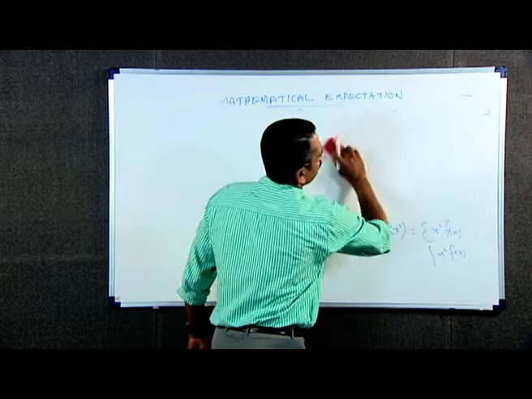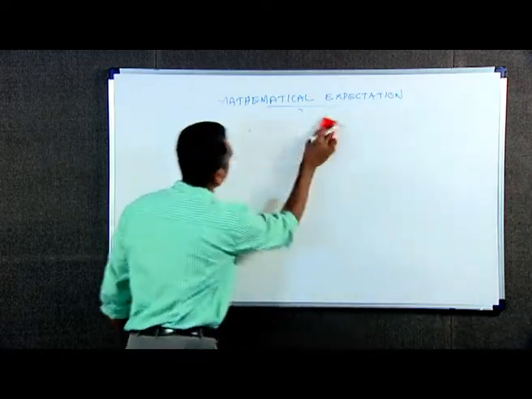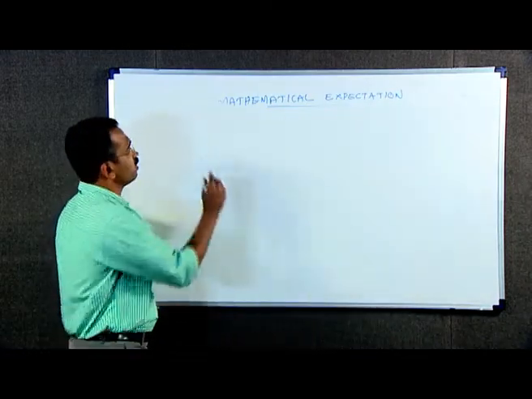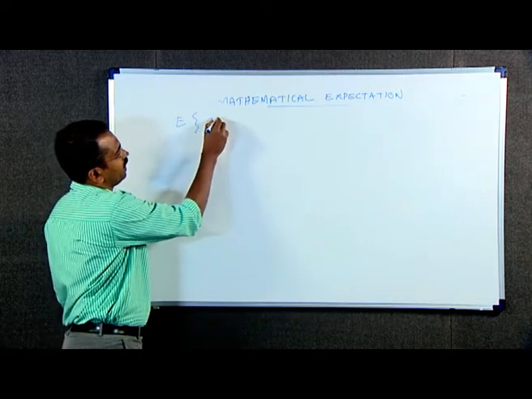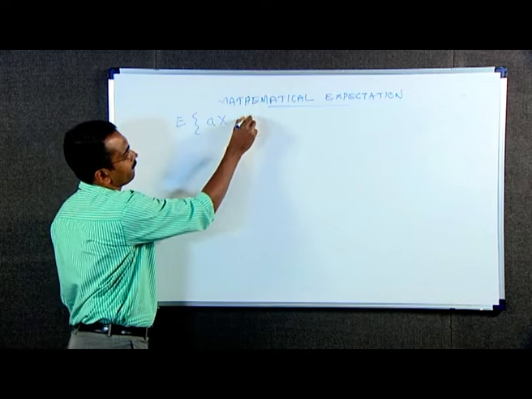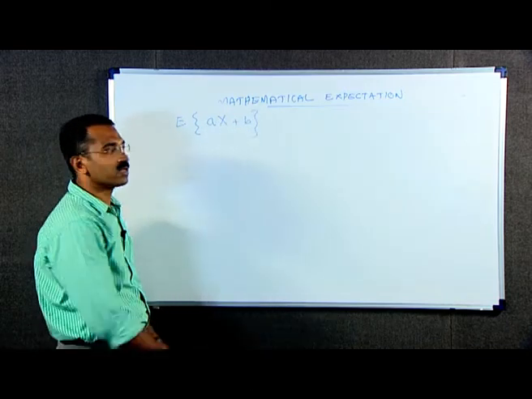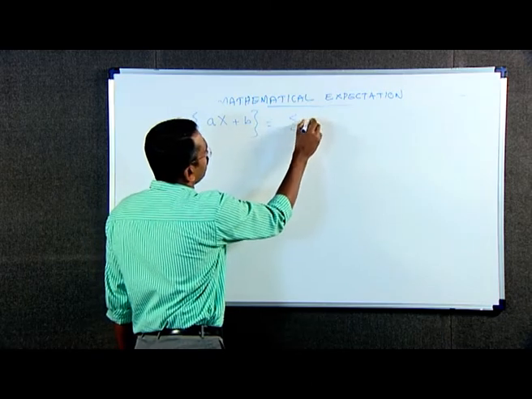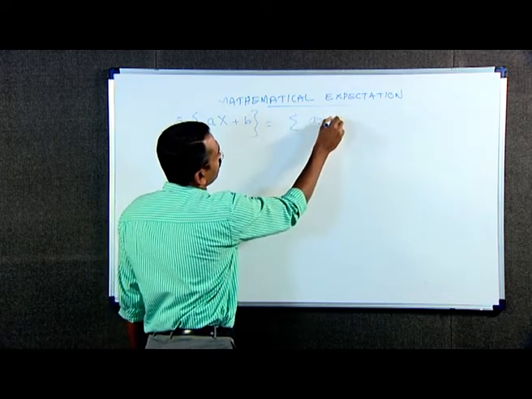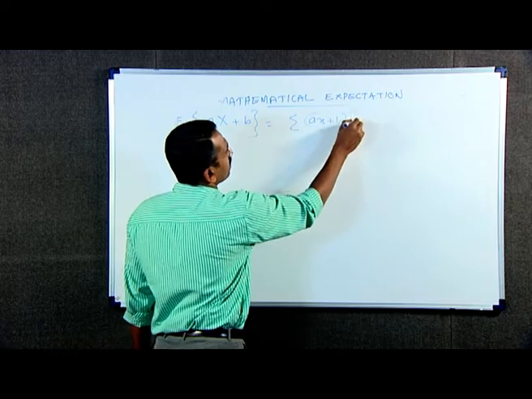Now, by the definition of expectation, we have expectation of a x plus b is equal to summation a x plus b into f of x.